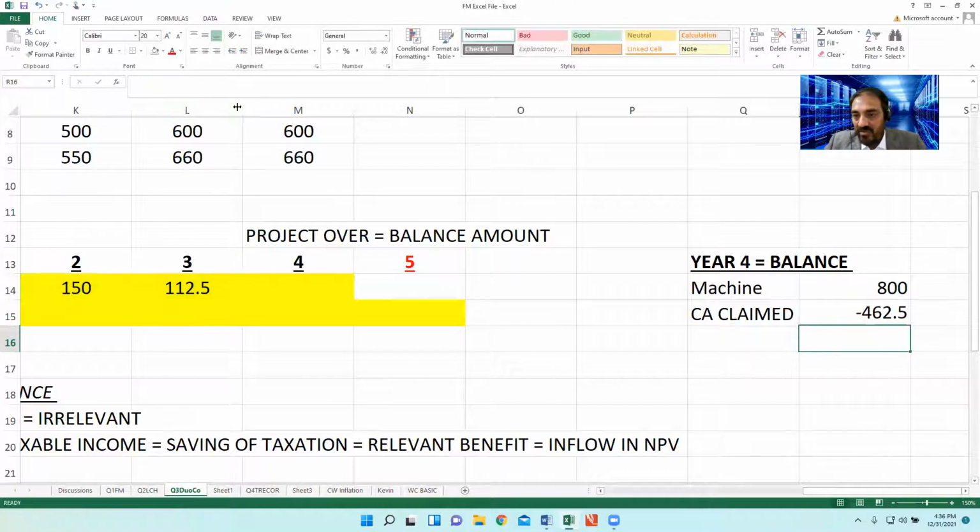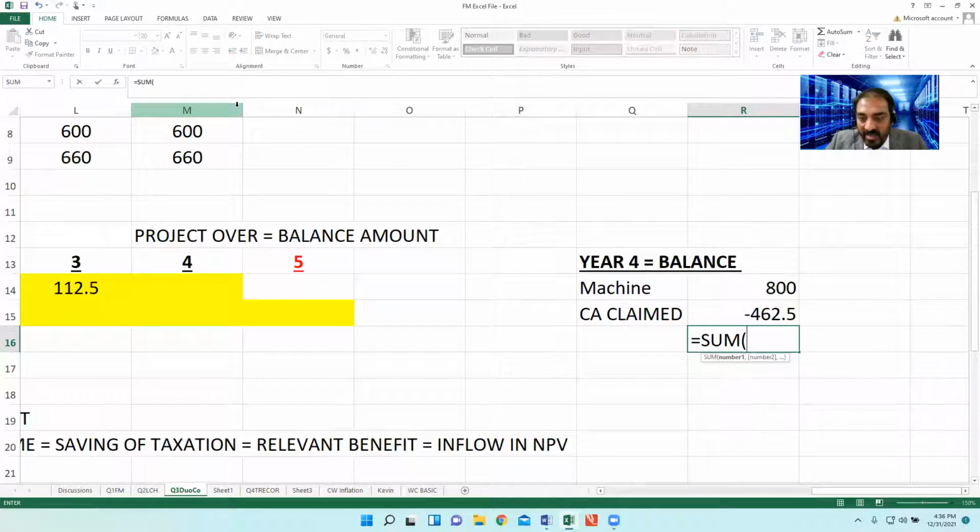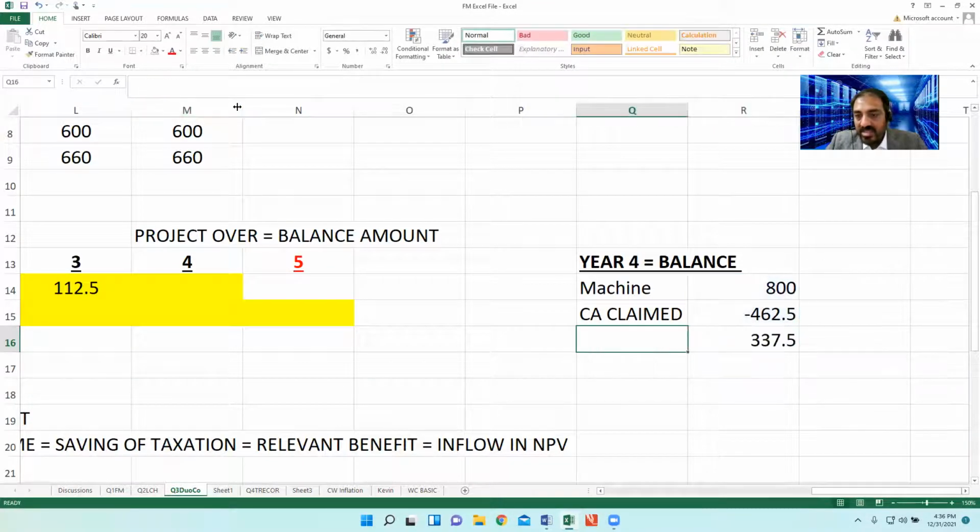Claim 462.5, so the remaining balance is 337.5. That is the written down value remaining.